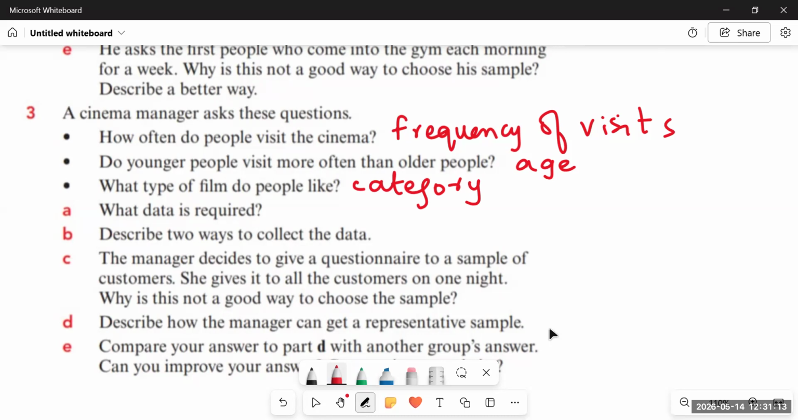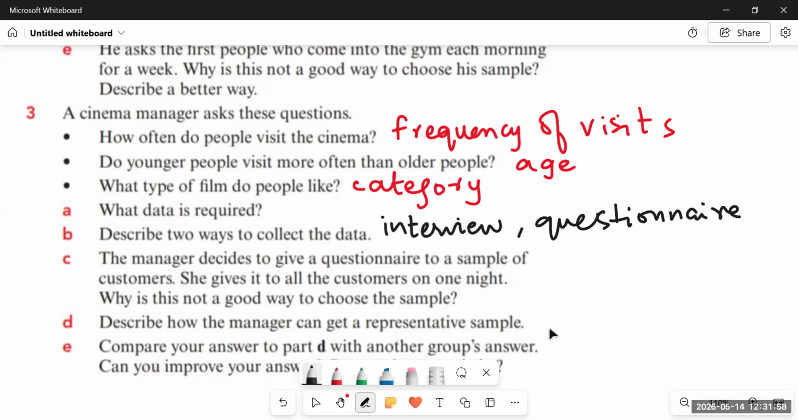Next part is, describe 2 ways to collect the data. How can we collect the data? It's very simple. We can take a survey, we can interview people, because interviewing people coming to this cinema will give us a clearer picture of how many times they are visiting, what their age is, and what type of movie they like, right? Or you can give them a questionnaire. So both are correct options. Because if you include these 3 questions in the questionnaire, and people complete it after watching the movie or before going inside, it will be easier to assess.